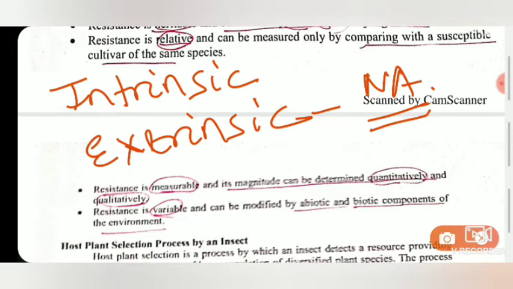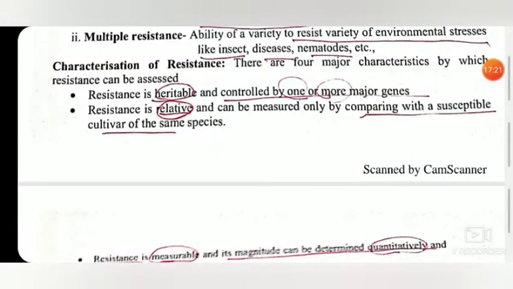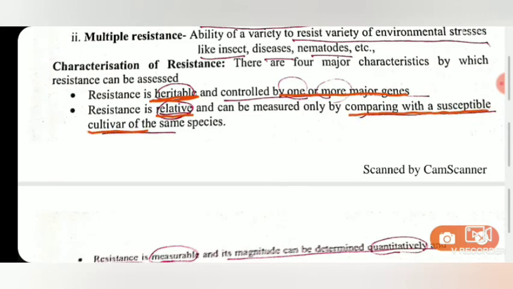So this was all about the different types of resistance. Now let's move on to the different features of resistance. There are four major features of resistance. First one is heritable. This is in the case of genetic resistance. Resistance is heritable and it is controlled by one or more major genes. Then, as I already told you, resistance is relative. It can only be compared with a susceptible cultivar of the same species or a more resistant cultivar.